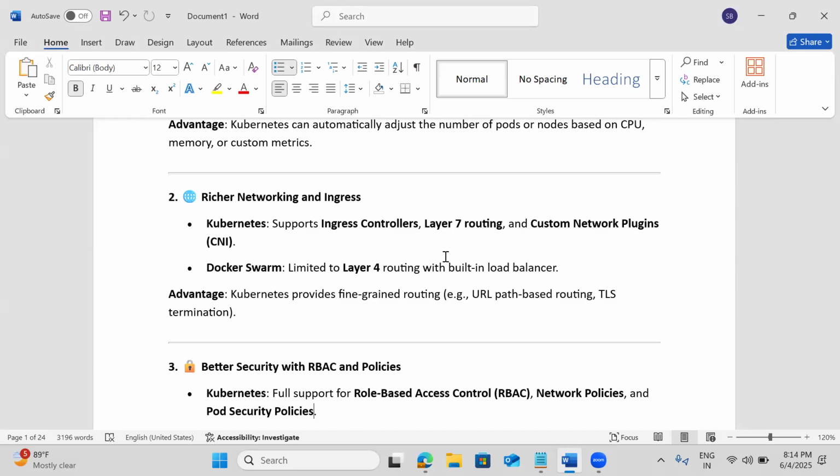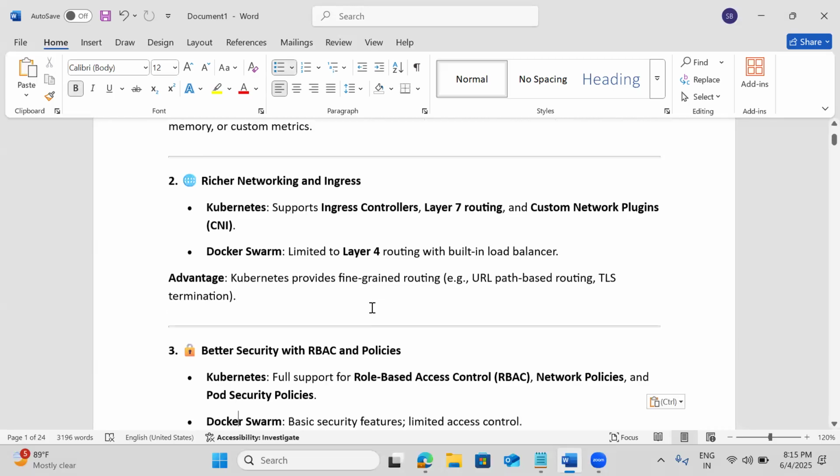One of the best proofs is that everyone is using Google workloads, right? Most of the Google workloads, like Google App Engine or Gmail, YouTube, all of these are being hosted on Kubernetes itself. There is nothing to prove more than that, right? On scalability, most of the Google products are leading, and those have been deployed on top of Kubernetes itself. It has very rich networking and ingress, and even security is also better.